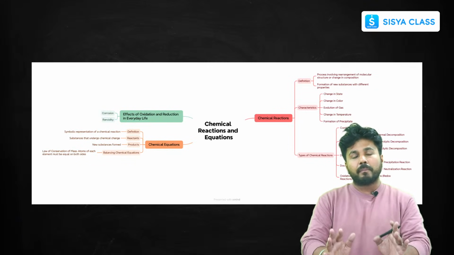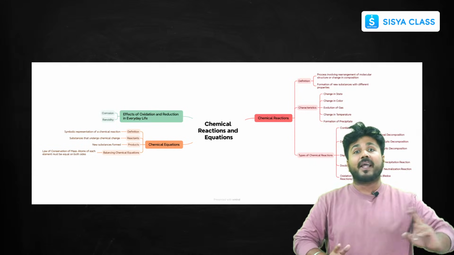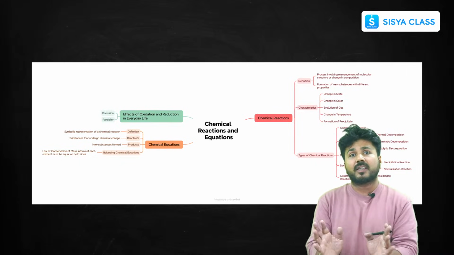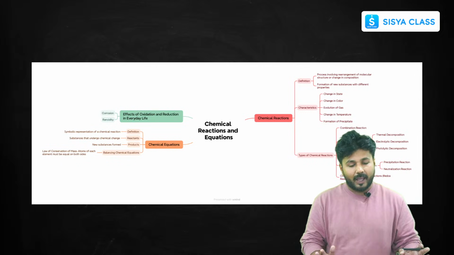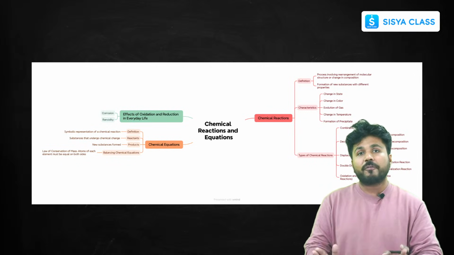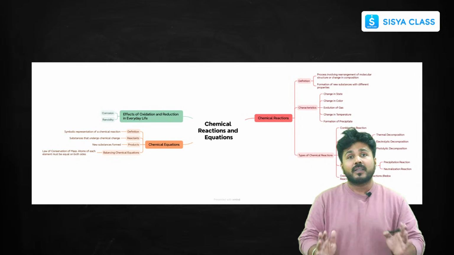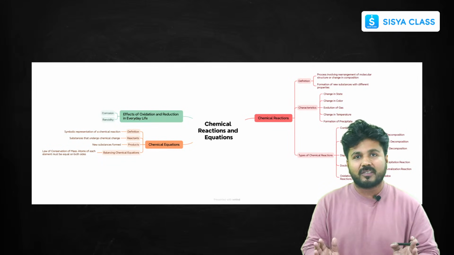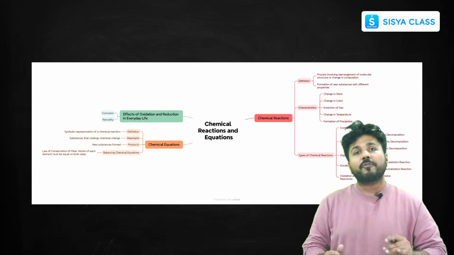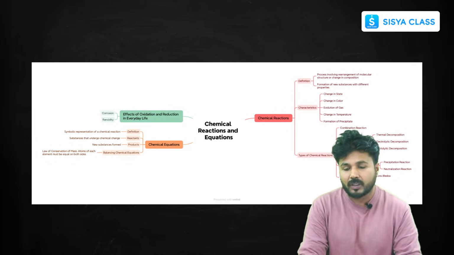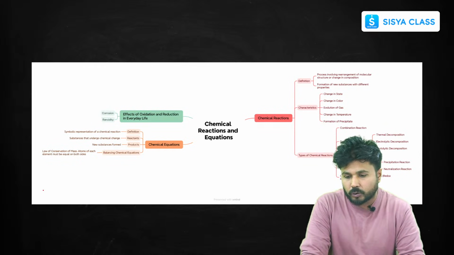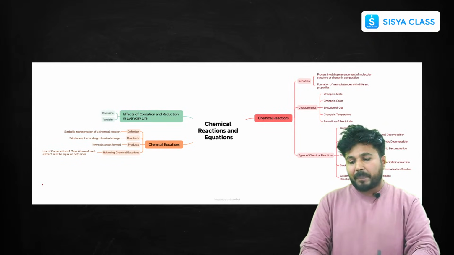Before going on to the topic where we left in our last class, let me give you a quick introduction of this chapter, if some of you are joining for the first time. For details, you can go to the description and watch that video also. This is a mind map I have prepared for you.